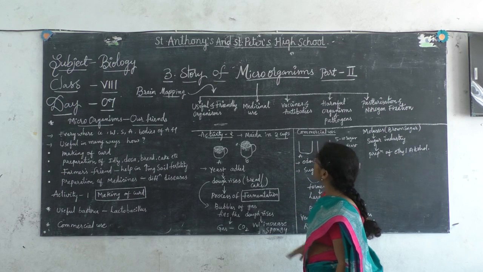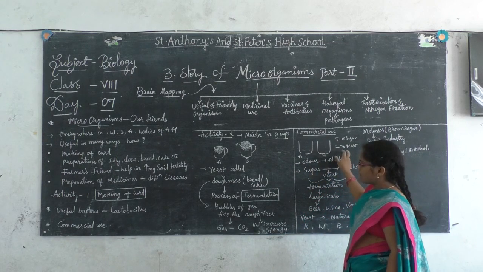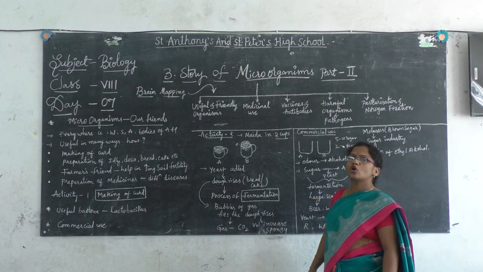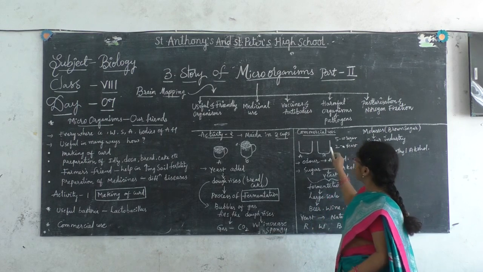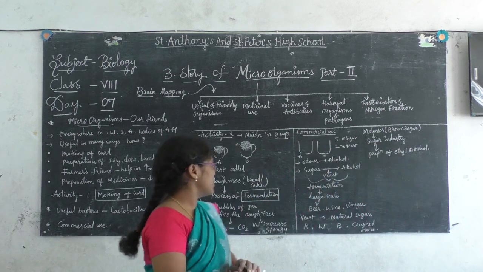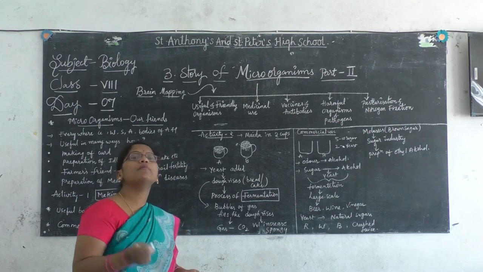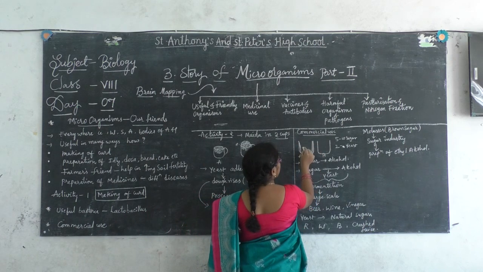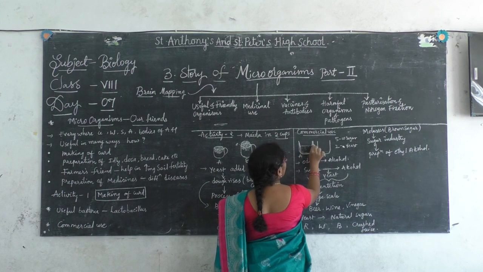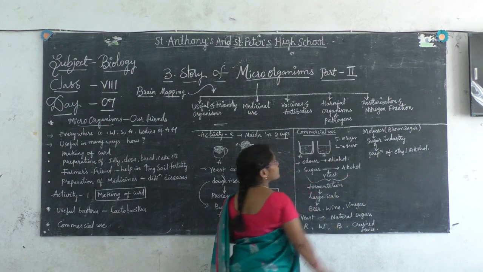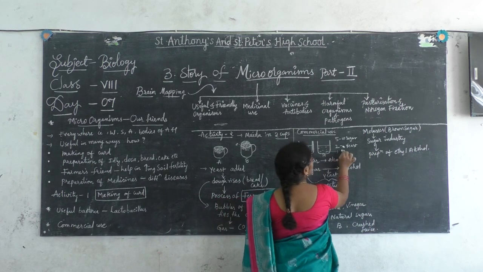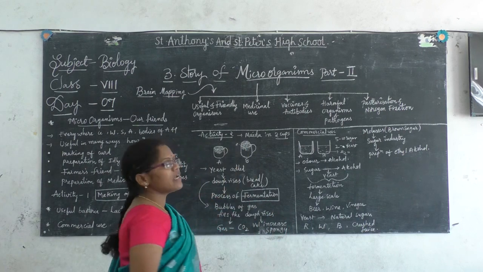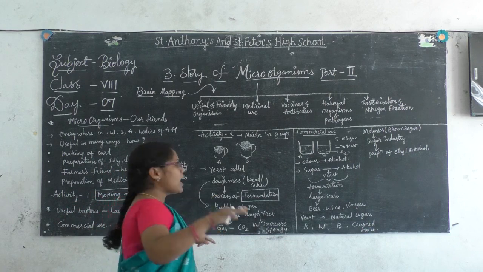Right. Now coming to the commercial use, and they are taking water up to the level of half of the beaker.